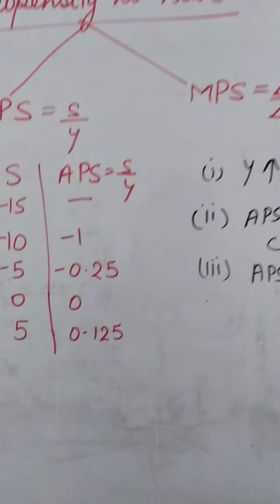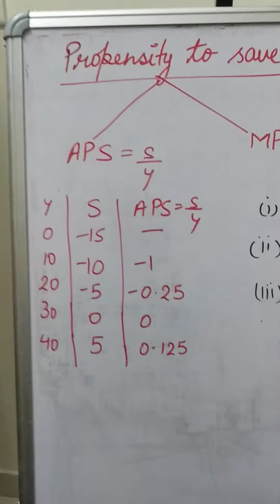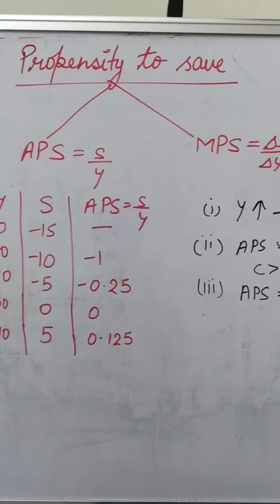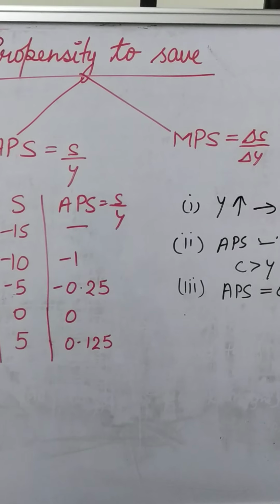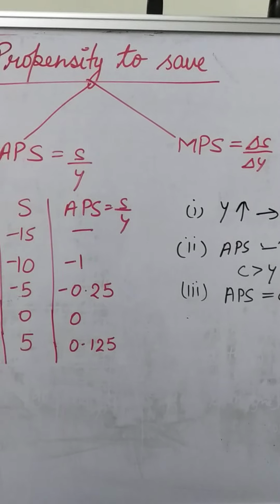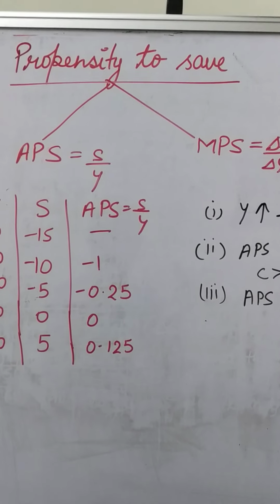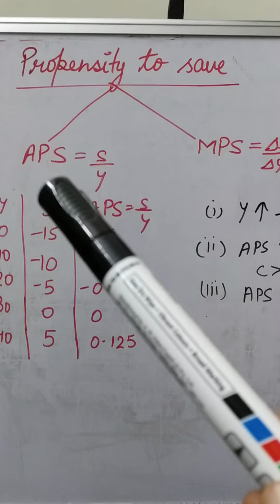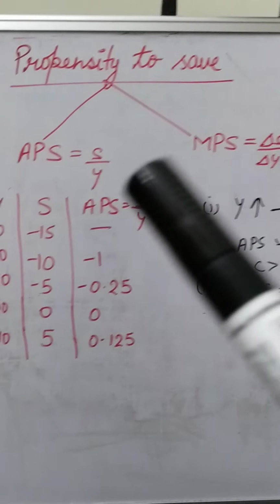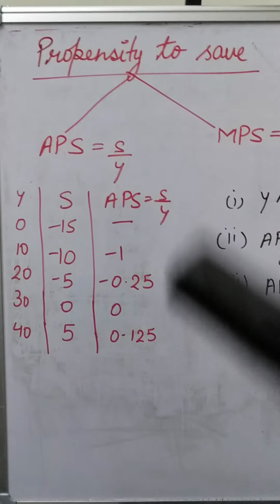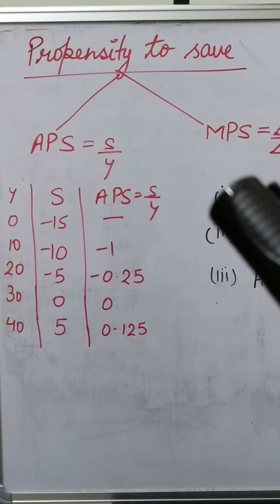Now the next topic. Yesterday also we discussed the average propensity to consume. In the same way, propensity to save, that means it is the desire to save at the different levels of income. So again there are two types of propensity to save. First of all is APS, second one is MPS. First we will discuss APS. APS, that means average propensity to save.